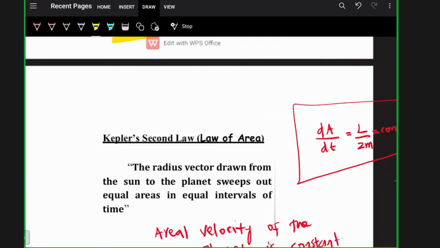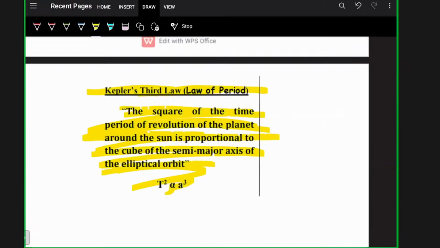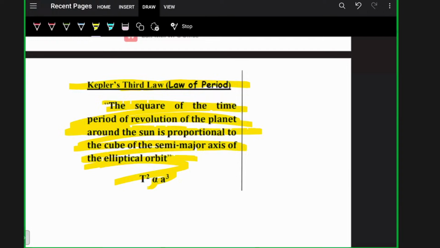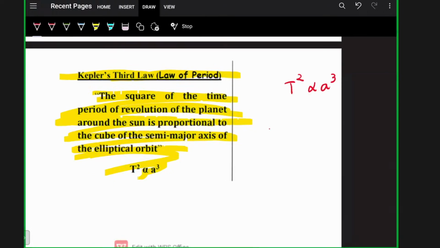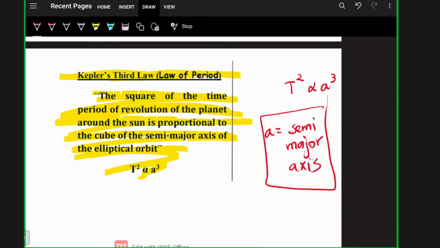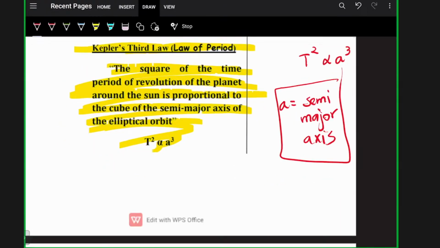So in Kepler's third law, the square of the time period of revolution of the planet around the sun is proportional to the cube of the semi-major axis of the elliptical orbit. Basically, T squared is directly proportional to a cubed, where a is the semi-major axis, or half of the major axis. Clear? A lot of MCQs can be made from Kepler's third law by relating time and semi-major axis. So it's very important. Clear? Okay.